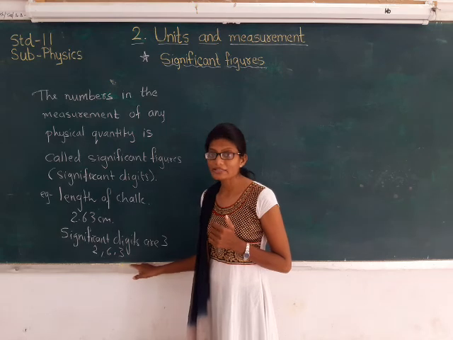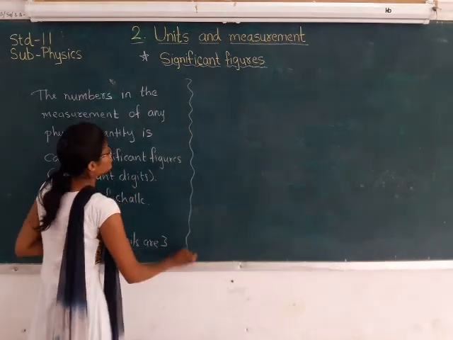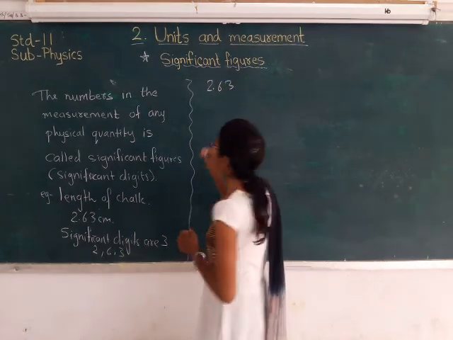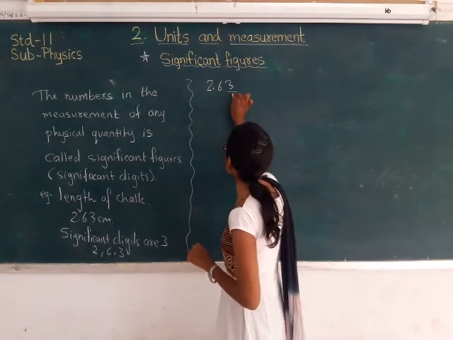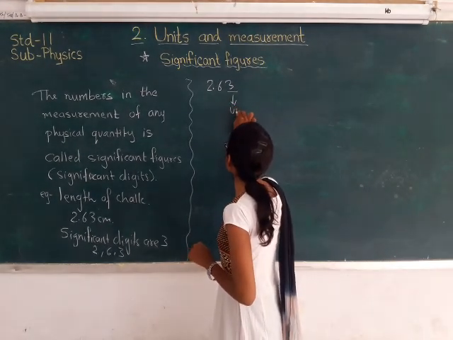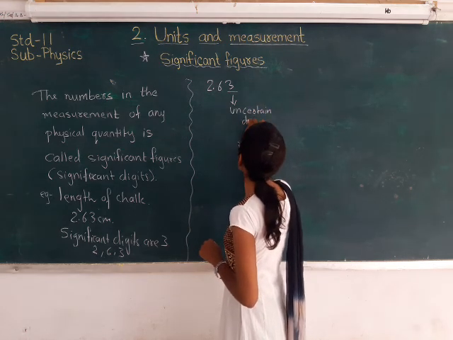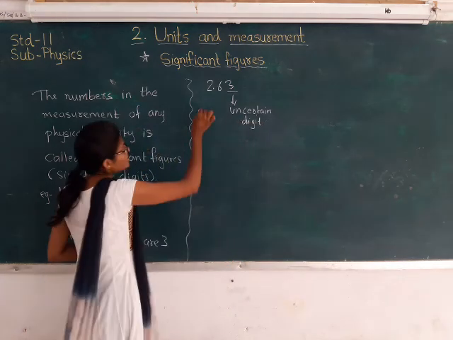Here, in 2.63, we are having 3 digits, and the last digit is called the uncertain digit.